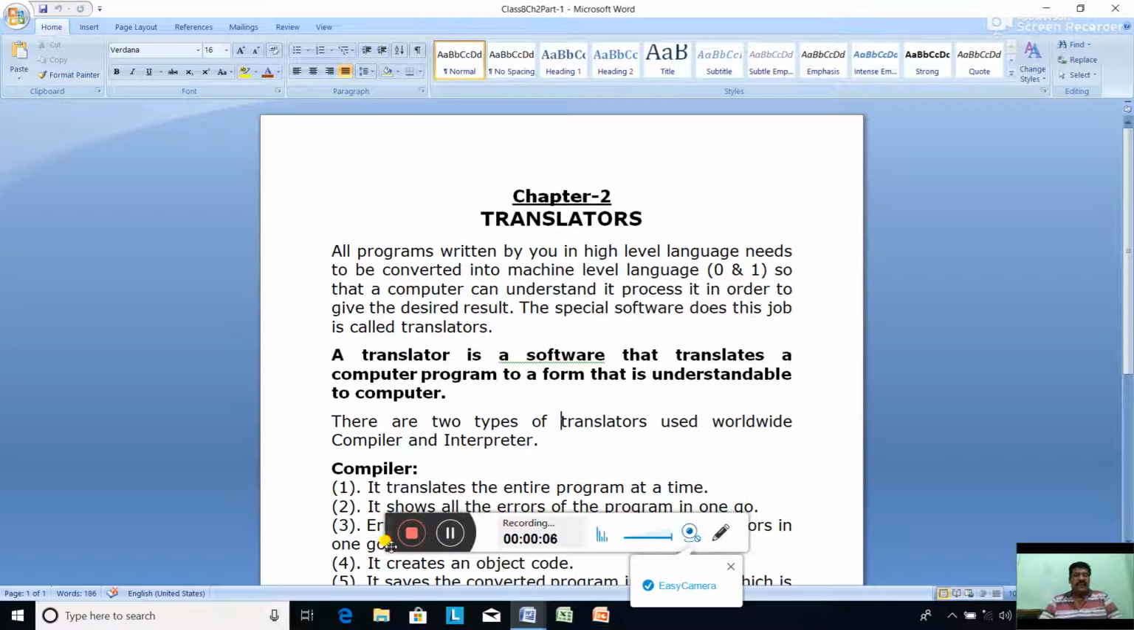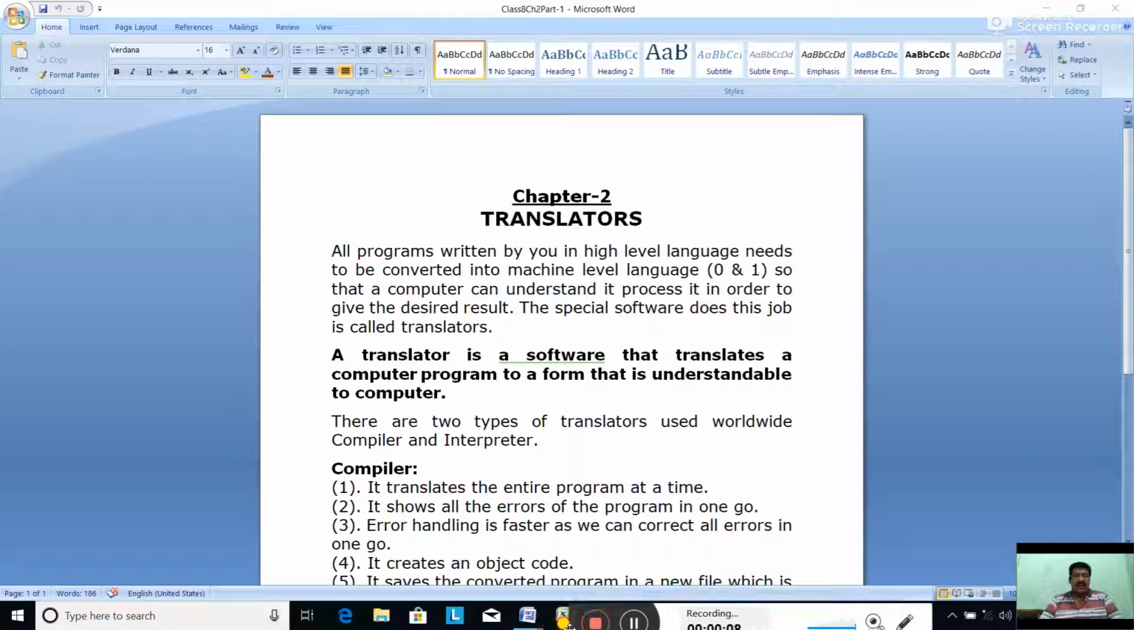We have already completed chapter 1 about computer languages. Chapter 2 is translators. We'll discuss the two types of translators in this chapter.